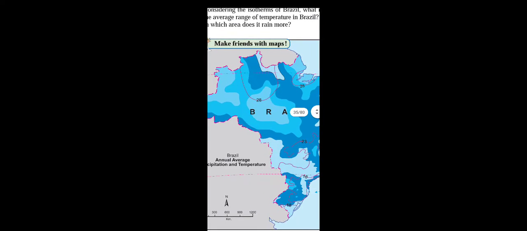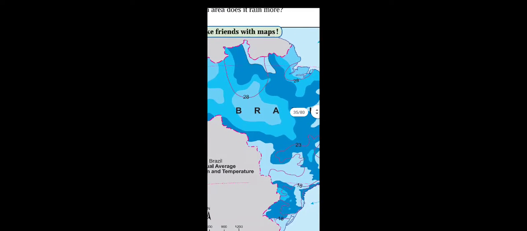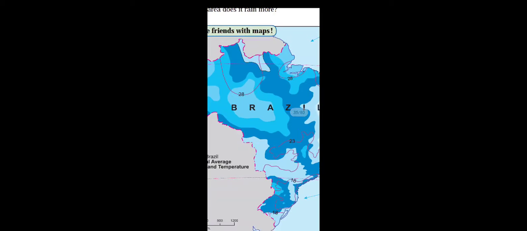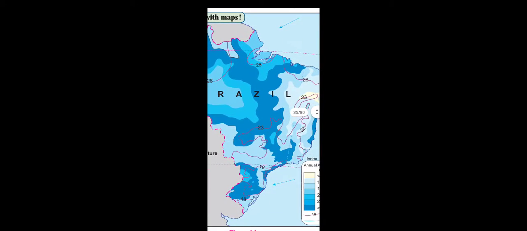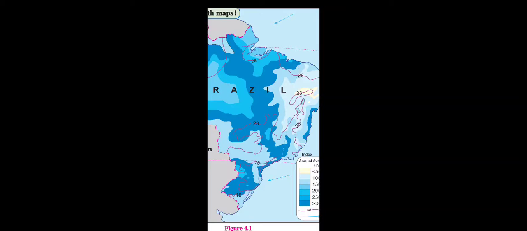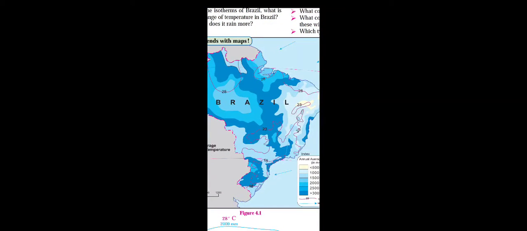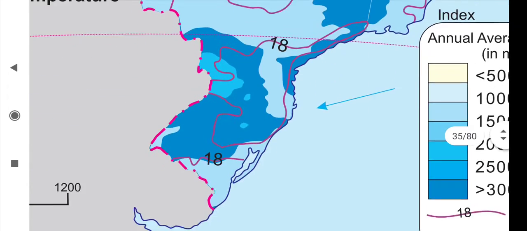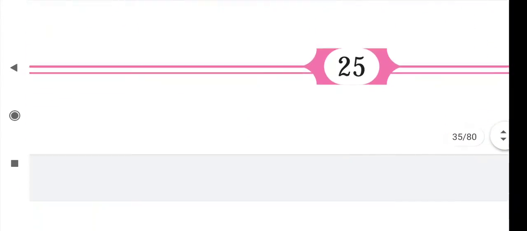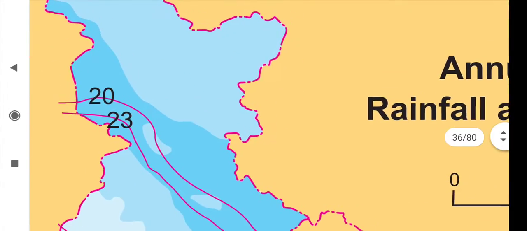The Amazon Valley receives around 200 millimeters of rainfall, and the northeast coast, this side, receives 1000 to 1200 millimeters of rainfall. So those are the climatic conditions of Brazil. Hope you understood. Now we will study the climatic conditions in India. Before starting the climatic conditions of India, I want to show you something.